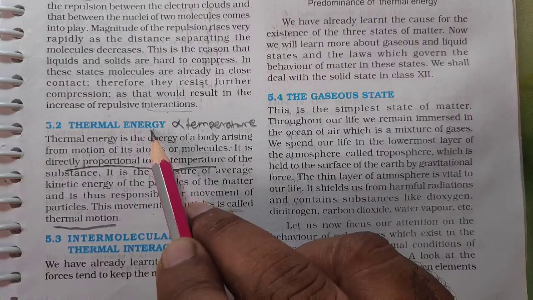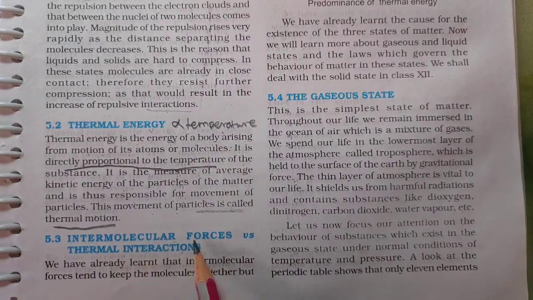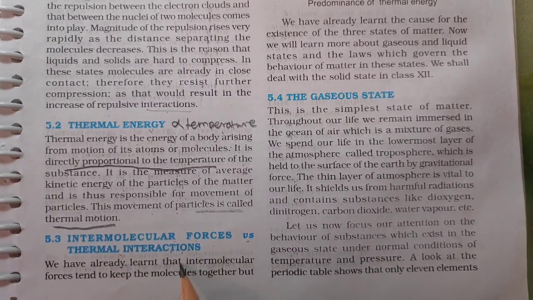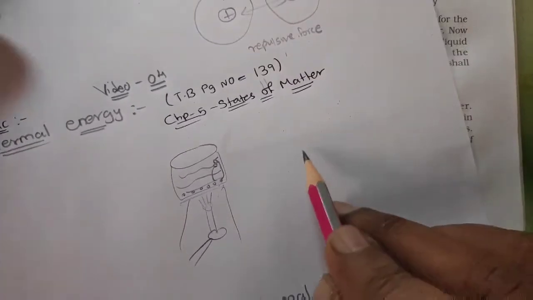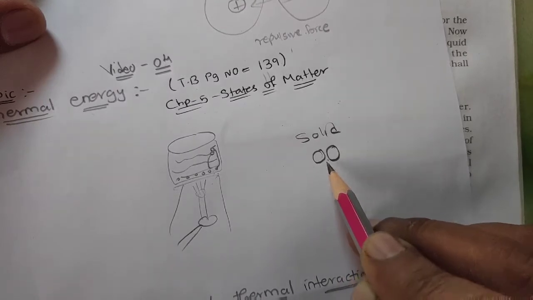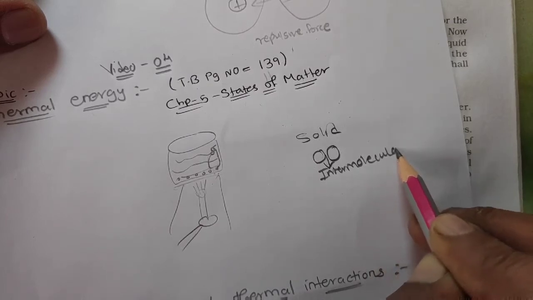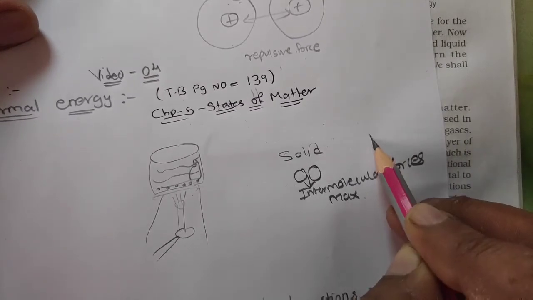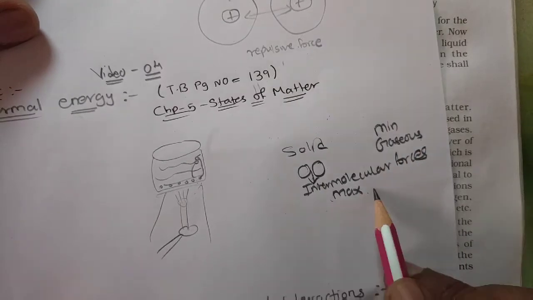So what is thermal energy? That part is clear. It is directly proportional to temperature. Now we are going to correlate this, that is intermolecular force versus thermal interaction, right? We have already learned that intermolecular forces tend to keep the molecules together. When we talk about the solid state, you must have studied that in the solid state the molecules are closely packed. That means the intermolecular forces are maximum in solid and minimum in which state? The gaseous state, what we have studied, right? So intermolecular force is maximum in solid.